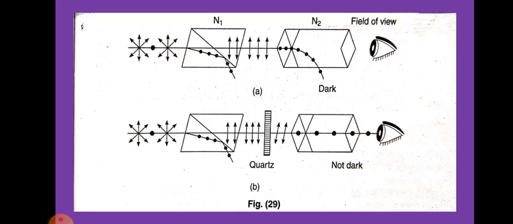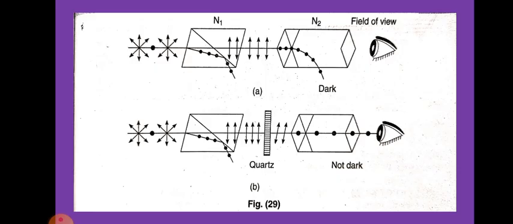The field of view is not dark, but by slightly rotating the second nicol N2, for some different positions of N2, the field of view is again dark. This suggests that the light emerging from the quartz is still plane polarized, but the plane of polarization has rotated through a certain angle. This property of rotating the plane of vibration of plane polarized light about its direction of travel by some crystal is known as optical activity.